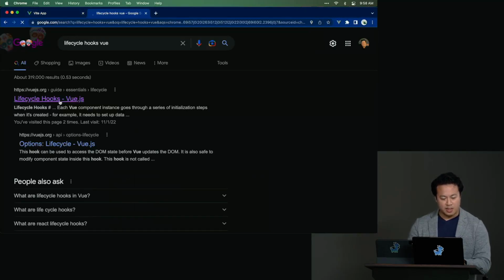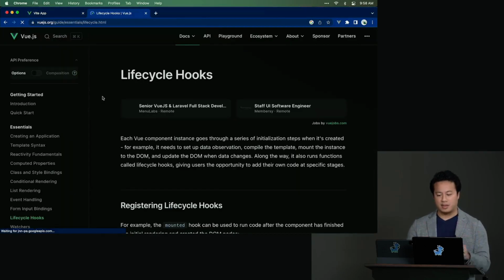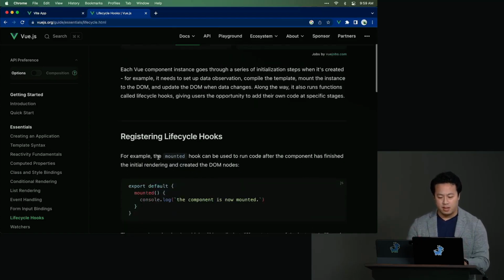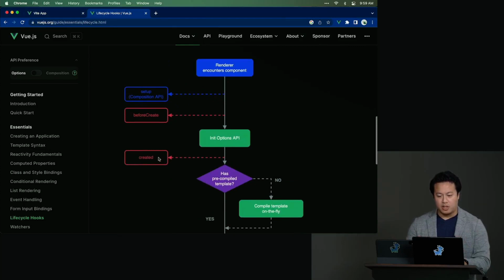And we're going to take a look at the one directly on the docs because I want you all to be able to get familiar with the docs, because Vue has an entire team dedicated to making sure that the docs are as top-notch as they can be, and that this information is free and available to you whenever it's time for you to dive into these problems. And so if we take a look here, we can see an actual diagram of how the lifecycle works.